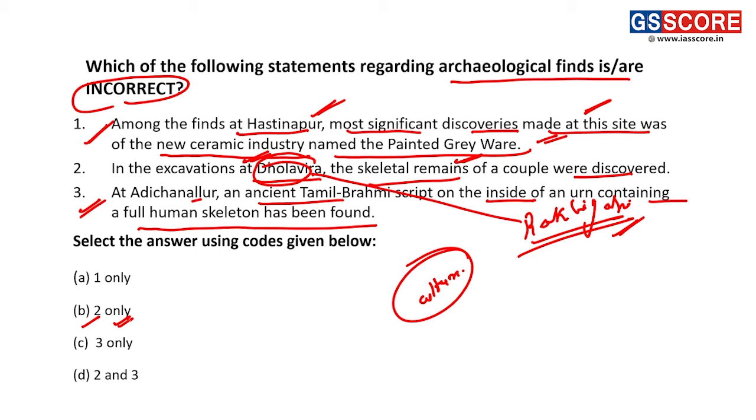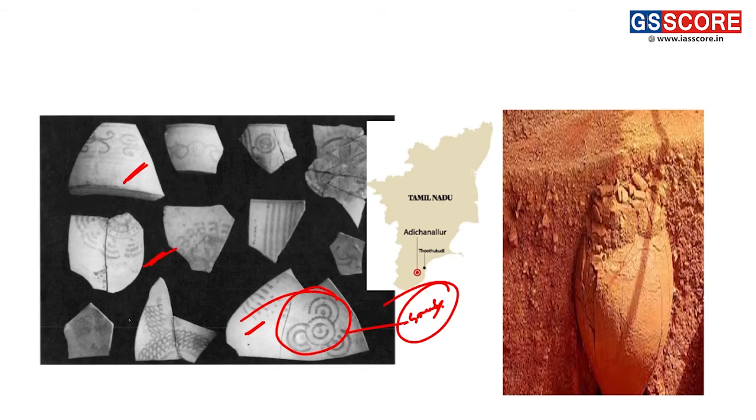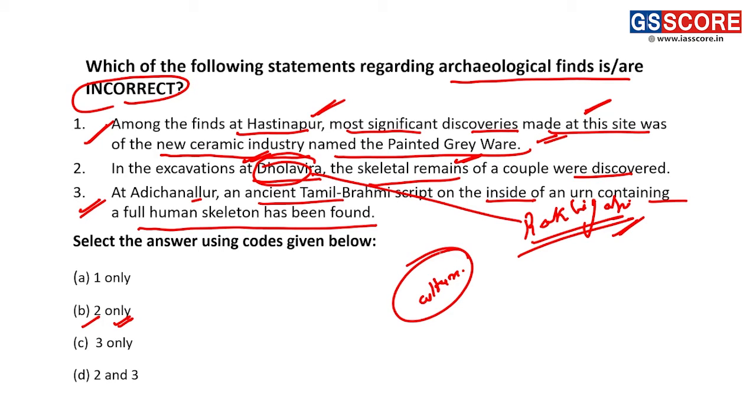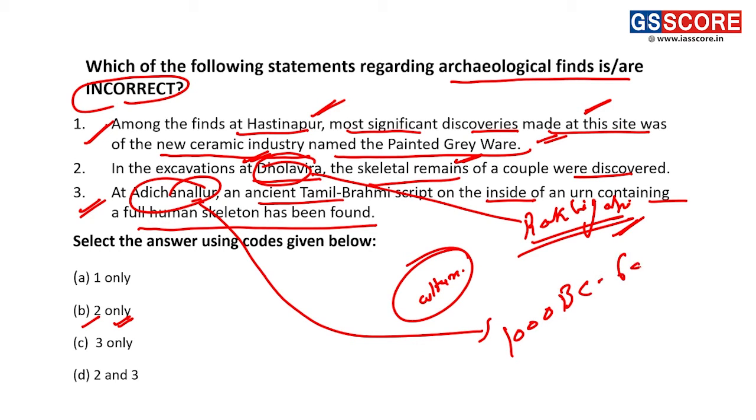Adichanallur is a site in Thoothukudi district of Tamil Nadu, and at this site we found some very ancient excavations. Fine. At this site we find very ancient excavation which denotes that Adichanallur is a civilization somewhere between 1000 BC to 600 BC. Fine. Such an old civilization, we have got evidence of it from excavations.